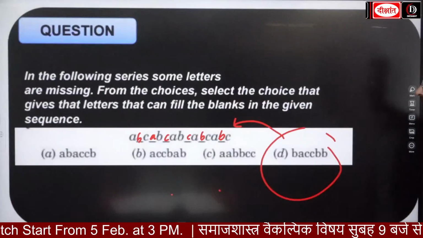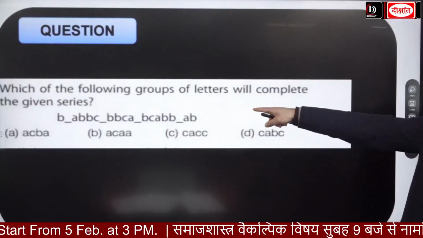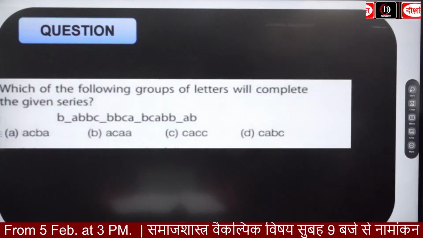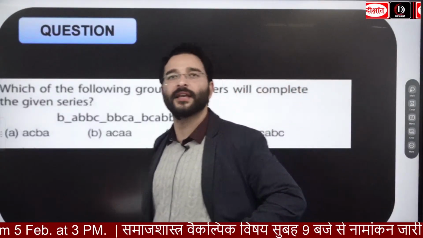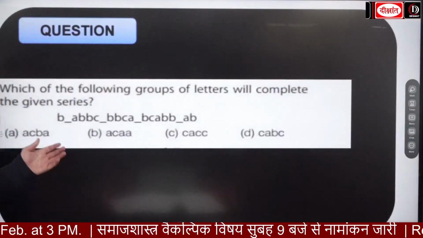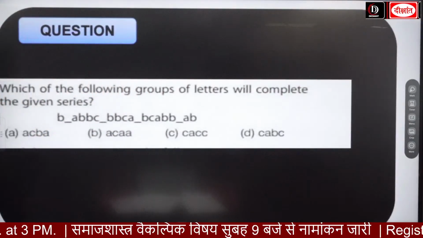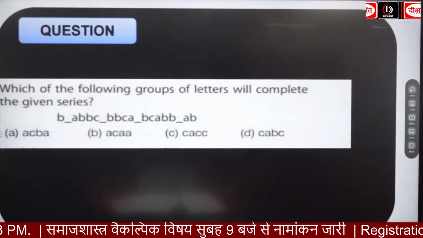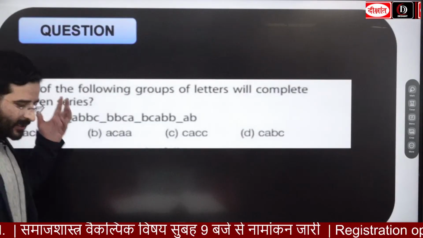ओके, जरा ये सॉल्व करके दिखाओ. हाँ, which of the following groups of letters will complete the given series? Okay, जरा काउंट कर लो कितने आ रहे हैं.